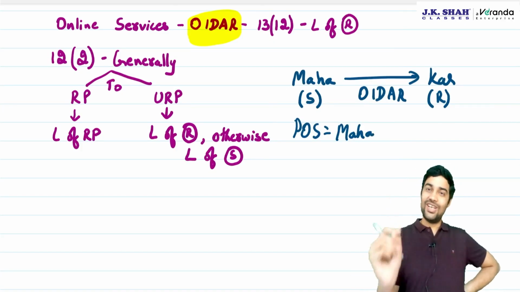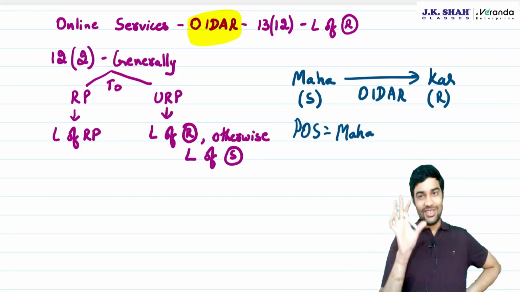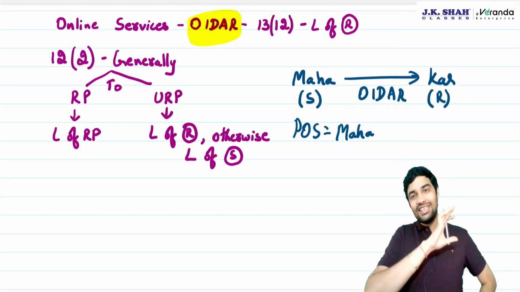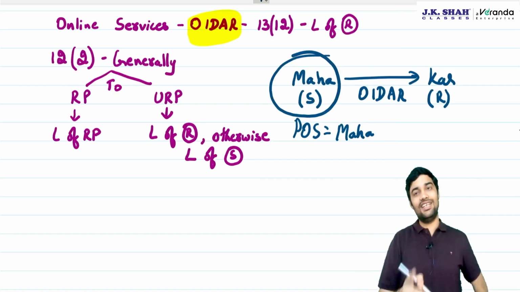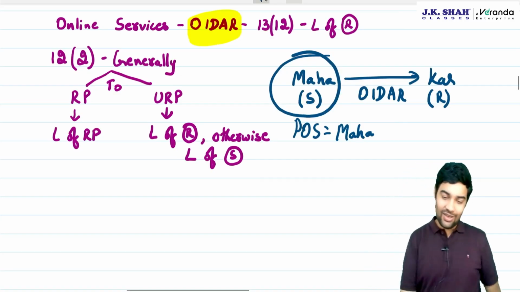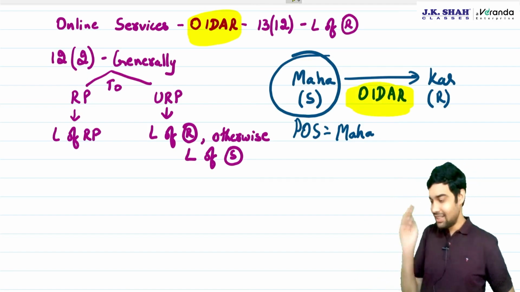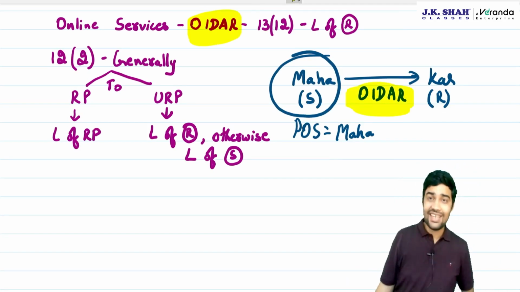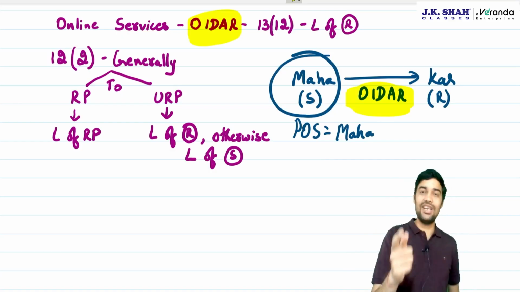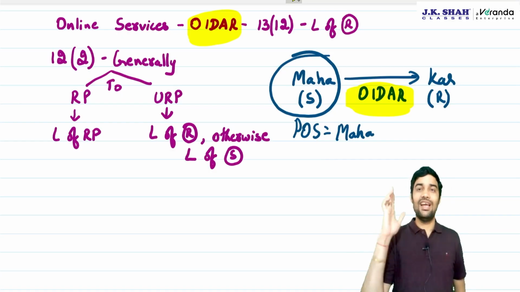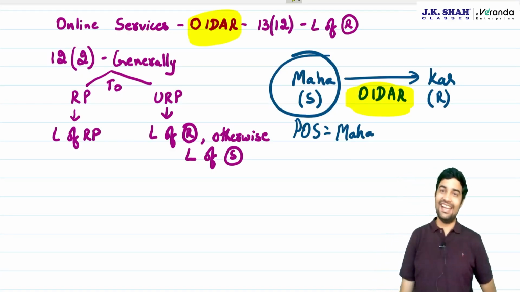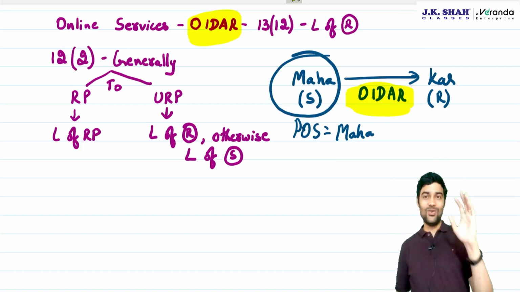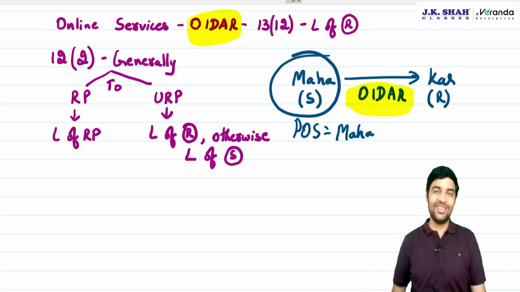For this, what government has done is government has issued a circular. CBIC has clearly said in the circular, supplier has to make sure and take the address of the recipient on online services. If it's an online service, it is mandatory to take the address. You don't take the address, we will penalize you. There are penalty provisions of 122, but you have to take the address. So this is what the circular provided.